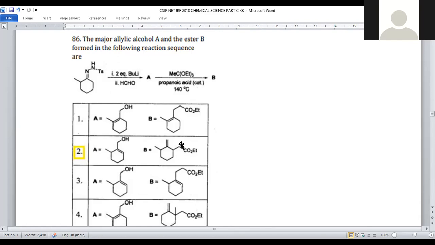What will it do? It will be involved in the reaction with this one, adding this carbene ion, and the subsequent 3,3 sigmatropic shift will be carried out, and the final product will be CH2COOEt, and the double bond CH2 will be there at the first position. Option number 2 will be the right answer for question number 86.